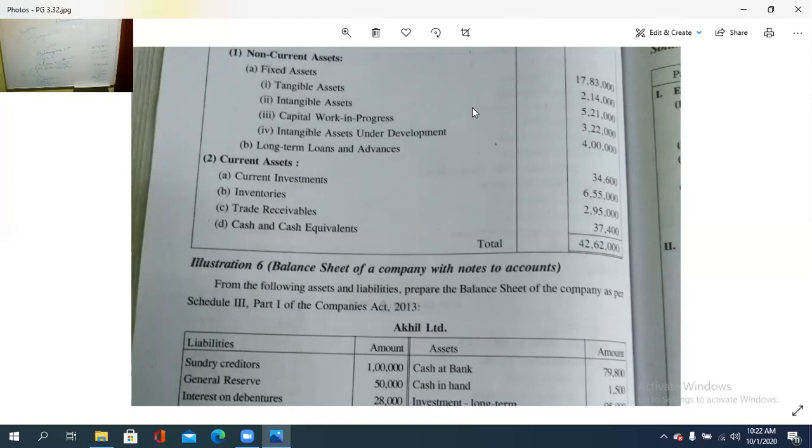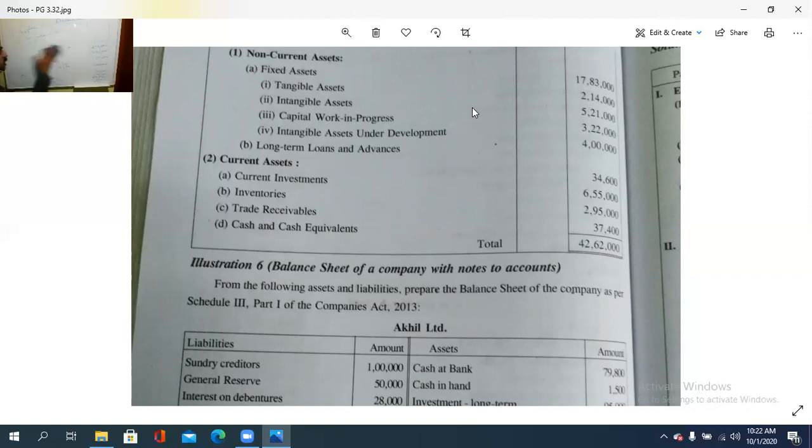Firstly, equity and liabilities. Under that, shareholders' funds is there. Under that, share capital and reserves and surplus is the sub-classification. Then share application pending allotment is the second item. Then non-current fixed liability. Then current liability. These are the items in the liability side as equity and liabilities. On the asset side, there are non-current assets and current assets. And then take the total, both sides will be equal.